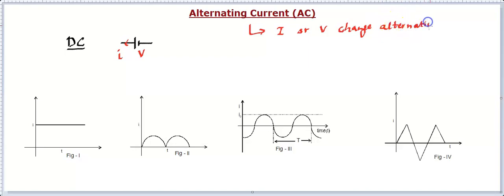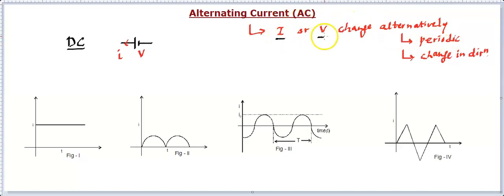Alternately means they are periodic as well as they change sign. Periodic means that over the time they repeat themselves, and they change sign, that means there is a change in direction. For current, you can say there is a change in direction. That means current will be flowing in one direction, then it will be flowing in another direction, and that change will be periodic. These two points are very important for an AC source.